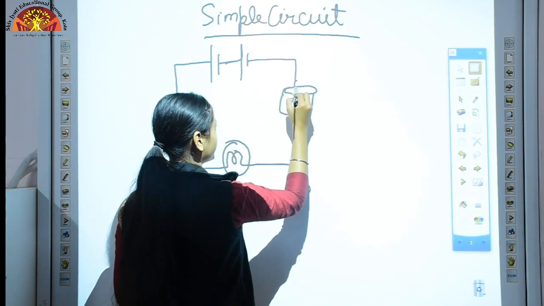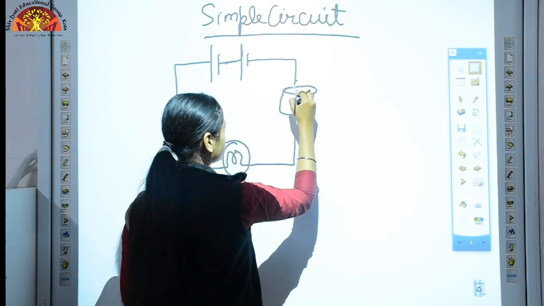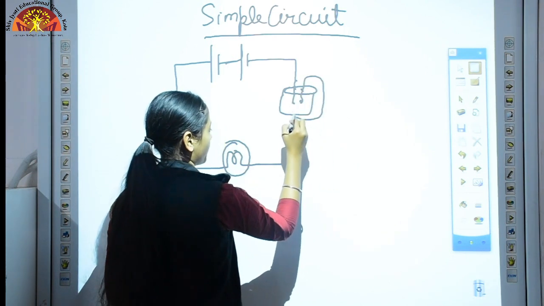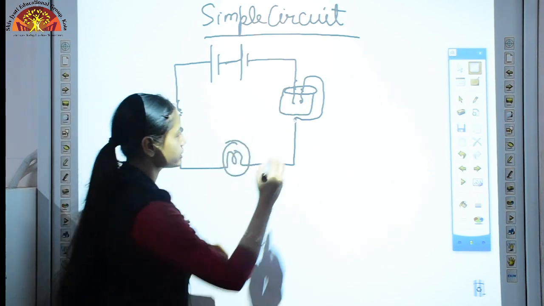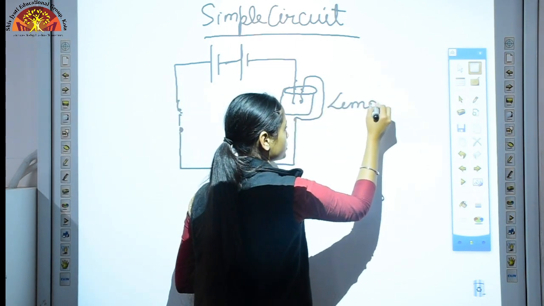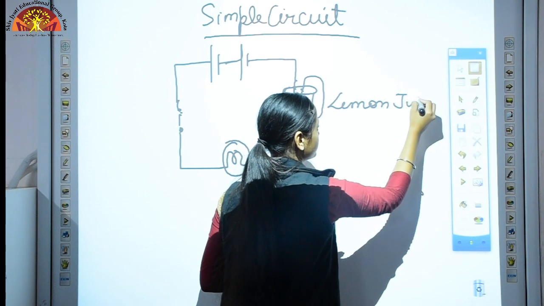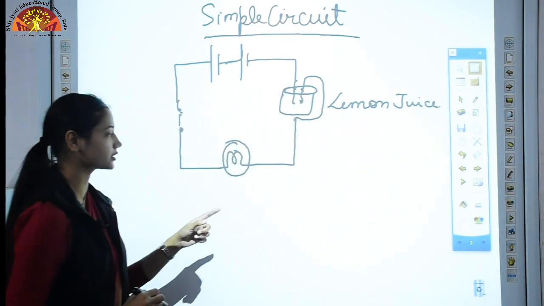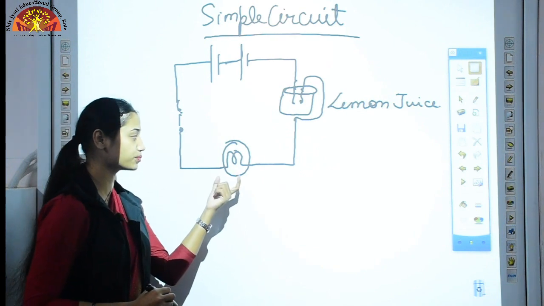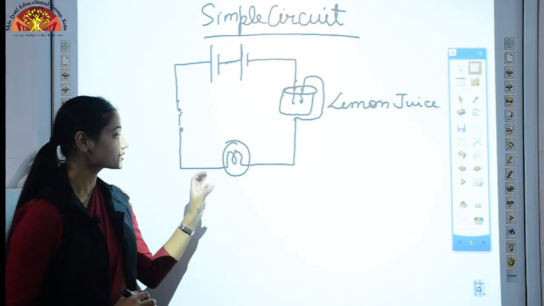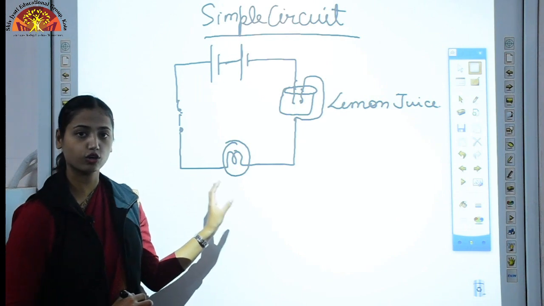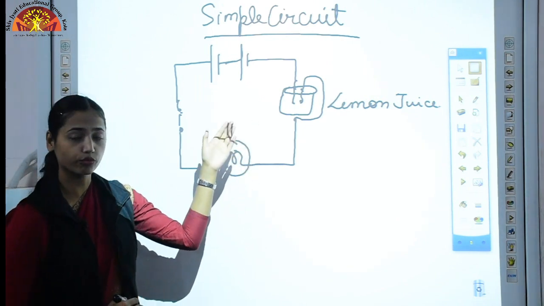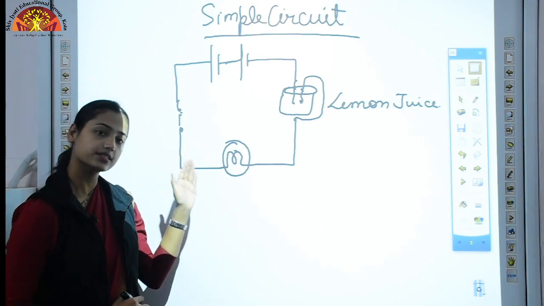we are using a beaker which contains lemon juice, and in the previous slide we discussed that lemon juice conducts electricity. It is a good conductor, but still in this case this bulb is not glowing because this bulb is not capable of detecting weak current, because through this lemon juice a weak current is passing through our circuit.